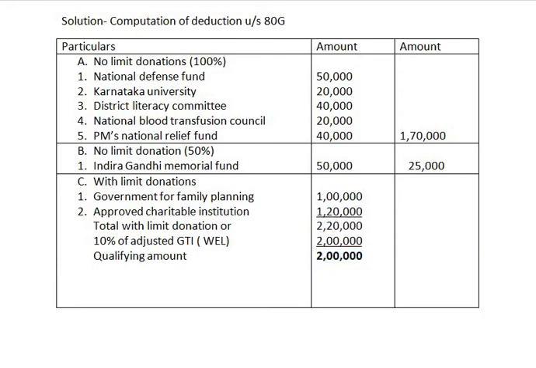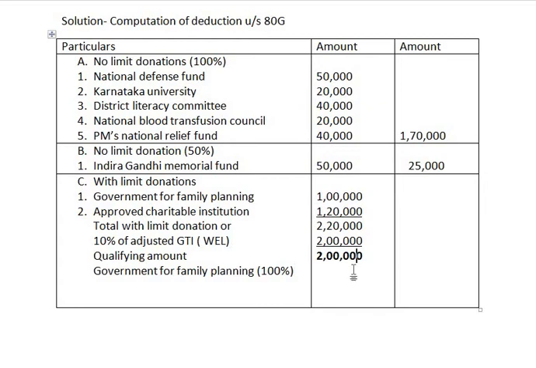Now the next step is, out of this qualifying amount, first we have to remove 100% with limit donations. Which is 100% with limit donation? Government for family planning is 100% with limit donation. Government for family planning, in bracket you have to write 100%.